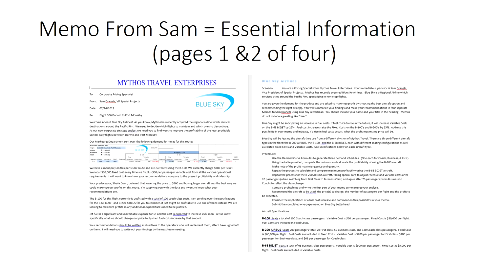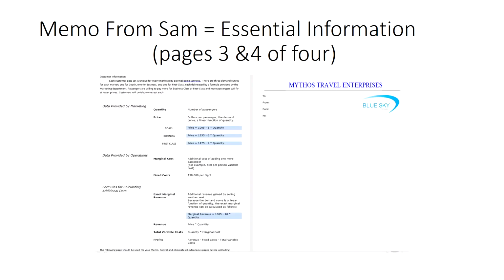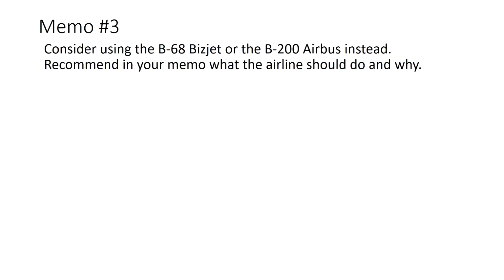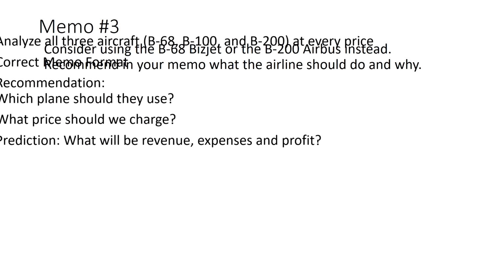The information that you find in the letter from Sam is very important, so read those carefully and have them on hand so we can refer to that. And the assignment itself is Memo 3. Let's take a look at it. Consider using the B-68 Bizjet or the B-200 Airbus instead. Recommend in your memo what the airline should do and why.